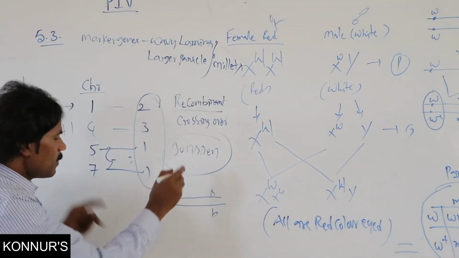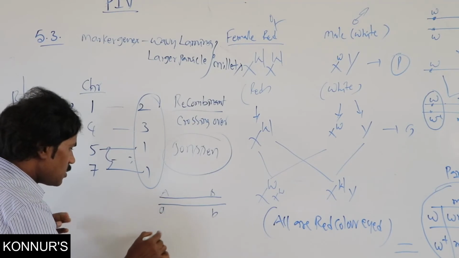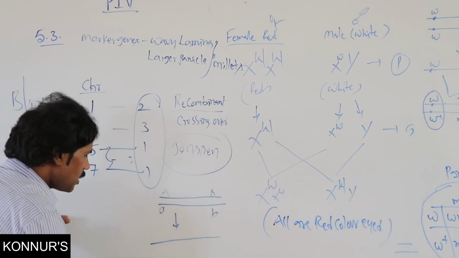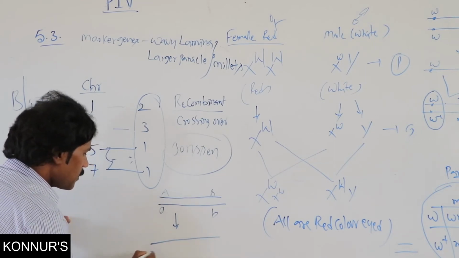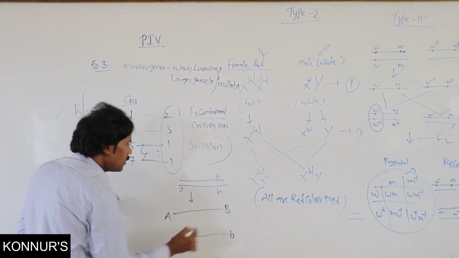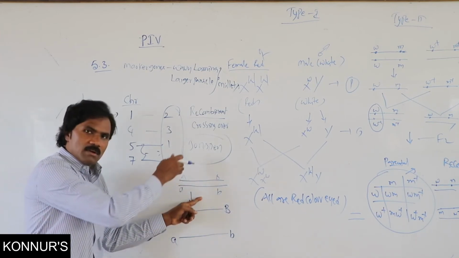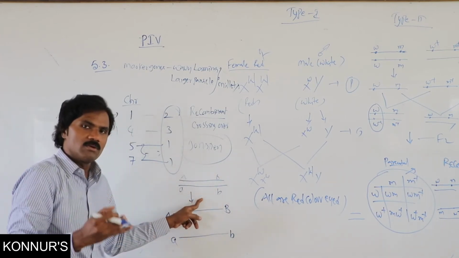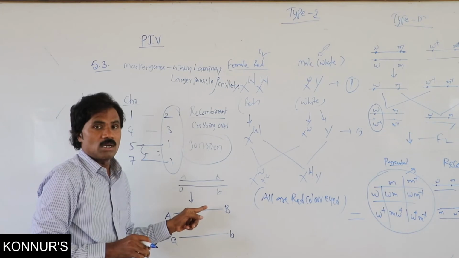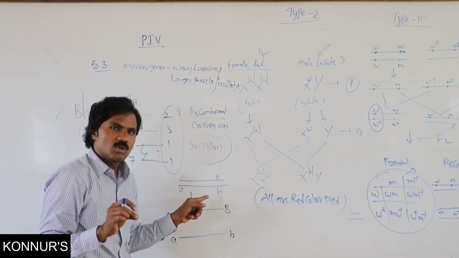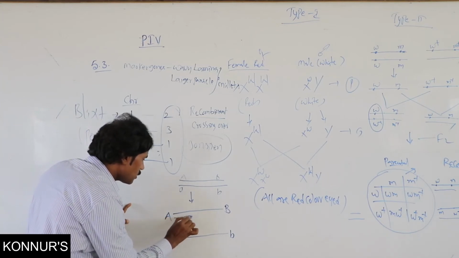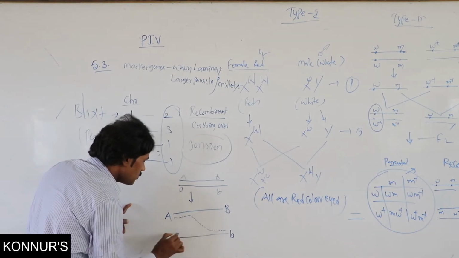Here, this is A and B, this is A and B. During meiosis, different stages are present, as you already know. In one of these stages, sister chromatids are present. In crossing over, non-sister chromatids are involved, like this one here. Similarly, here also.